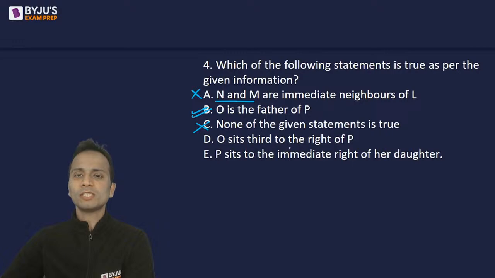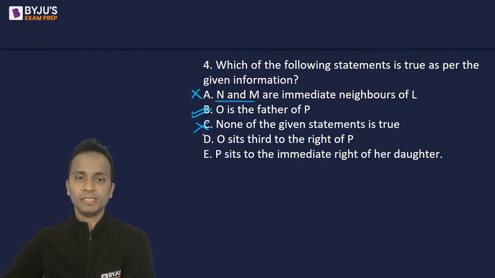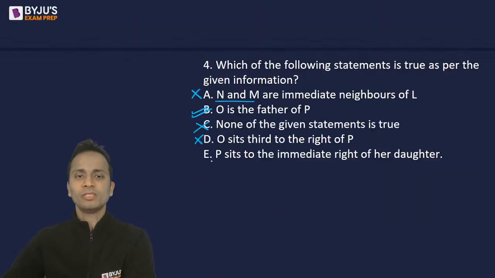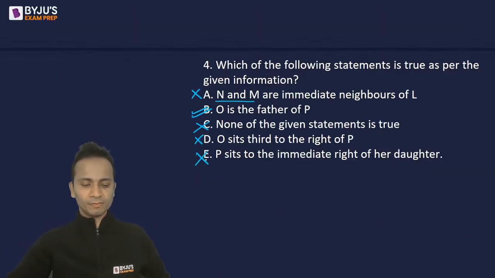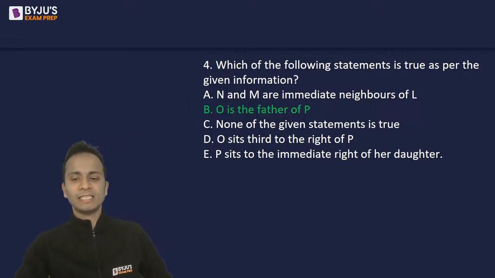Rejected. O sits third to the right of P. O sits second to the right of P. And the last option, P sits to the immediate right of her daughter. We don't have P's daughter. P has a son. So this statement is also incorrect. So option B, absolutely correct. And yes, that is the answer of this question.